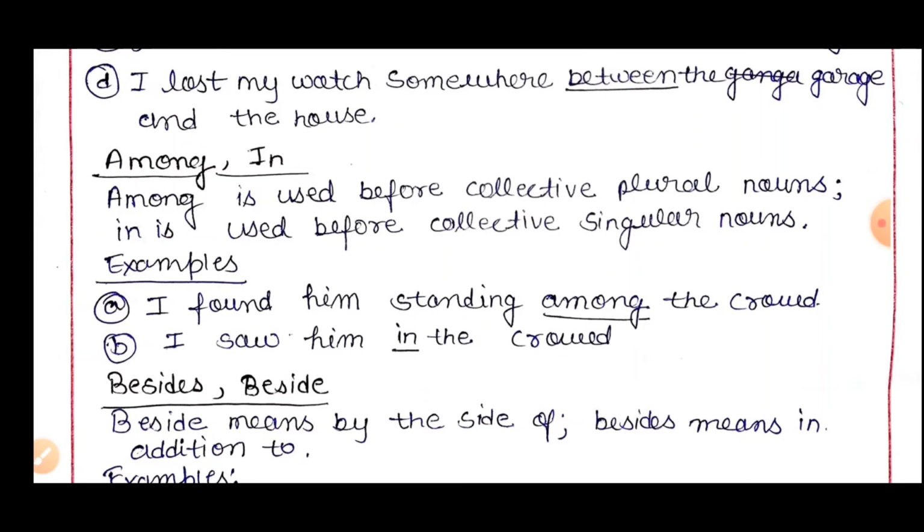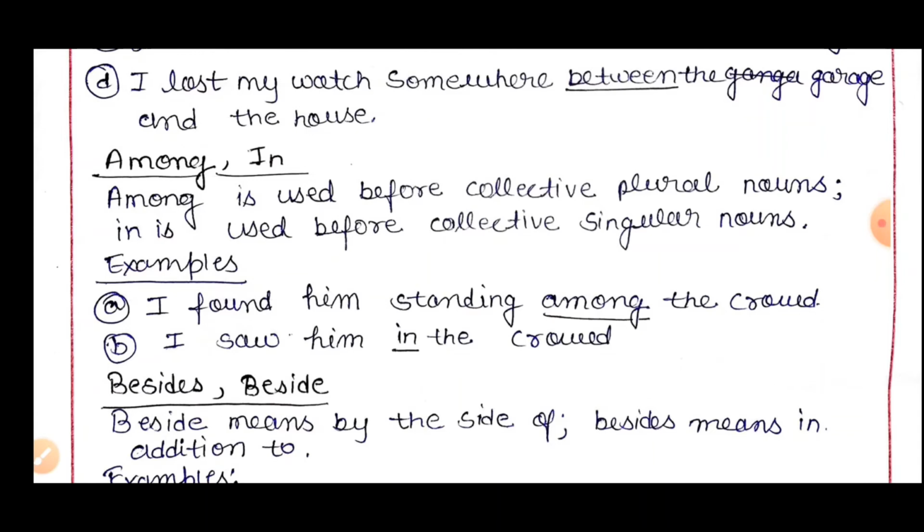The example: the daughter was sitting beside her mother. Beside can be used to indicate two nouns adjoining each other, two nouns coming together.